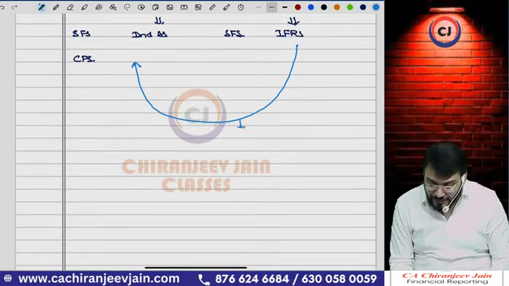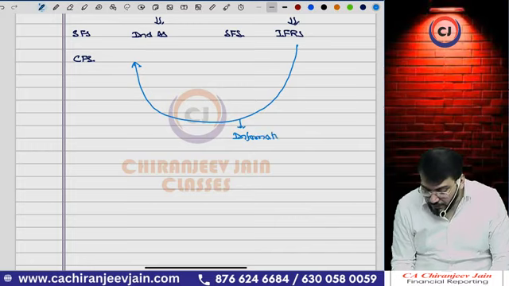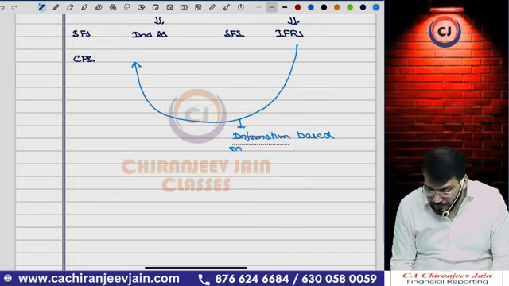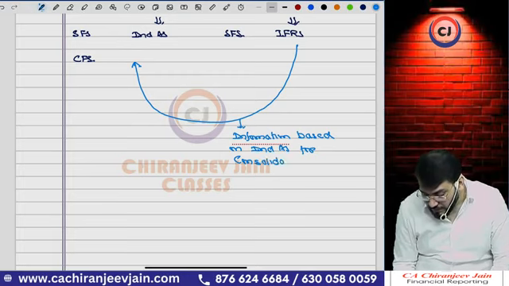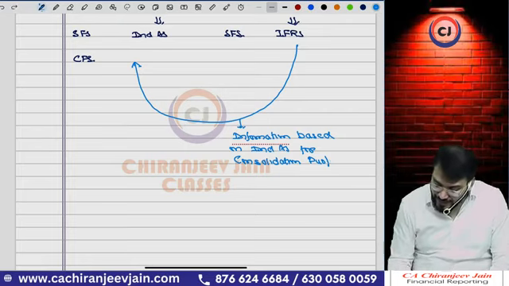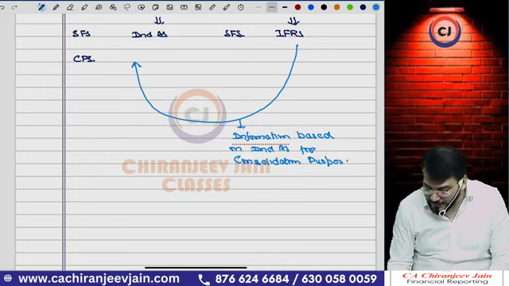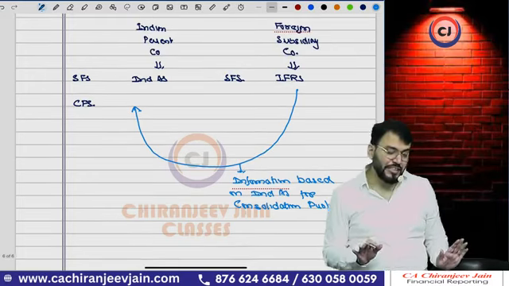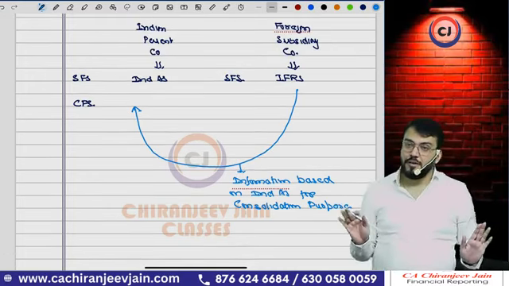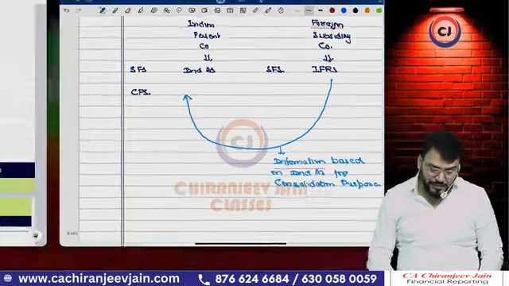Means can I say this foreign company will provide information based on what? Based on Ind AS. For which purpose? For consolidation purpose. Means indirectly, so they are also applying what? Indirectly they need to also follow Ind AS. Understood? This can be asked in one case study based question. Have you understood this part? Yes, sir.